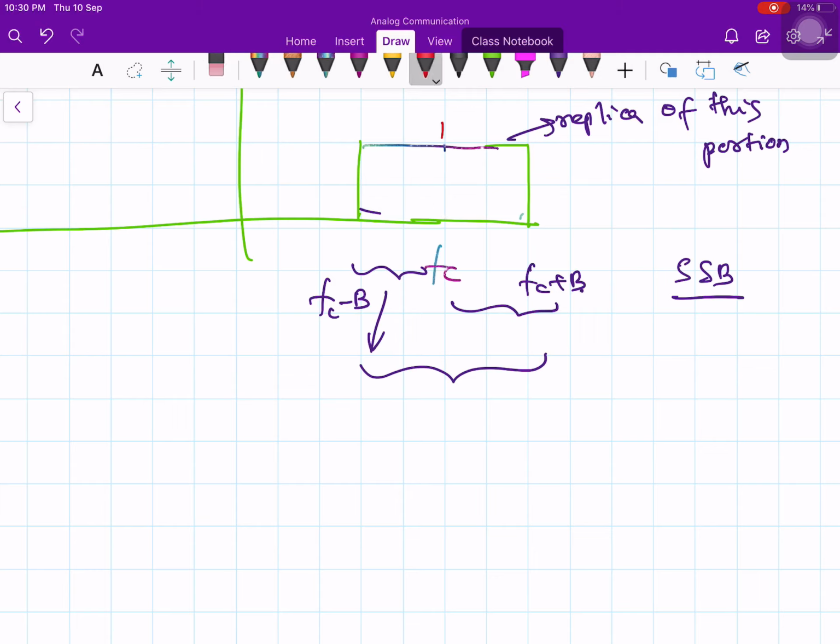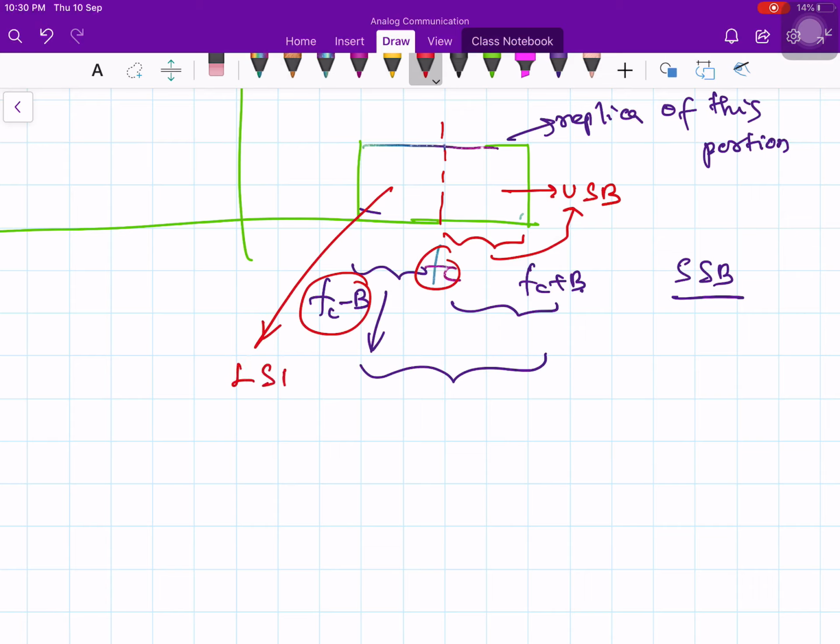Now this is the center point. The portion of the spectrum which lies above Fc is called the upper sideband, USB. This is Fc to Fc plus B. Similarly, the portion of the spectrum from minus Fc to Fc, which lies below the carrier frequency Fc, is called the lower sideband.